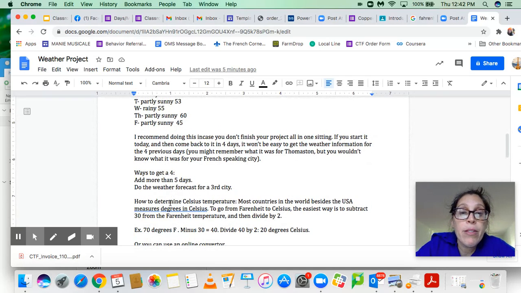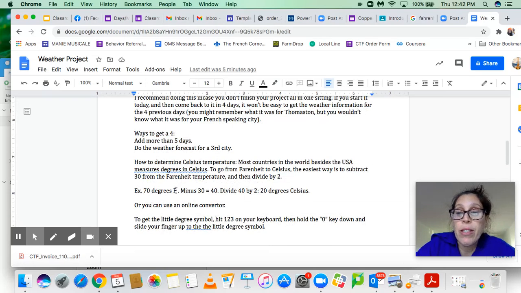For Celsius, most countries in the world besides the US use Celsius. We use Fahrenheit. The easiest way to figure out the Celsius degree is to subtract 30 from the Fahrenheit number and then divide that number by 2. So for example, if it's 70 degrees Fahrenheit, you subtract 30, so 70 minus 30 is 40, and then you divide 40 by 2, which is 20. So 70 degrees Fahrenheit is about 20 degrees Celsius. It's not the perfect conversion, but it's a quick way to do it, and it's pretty close.